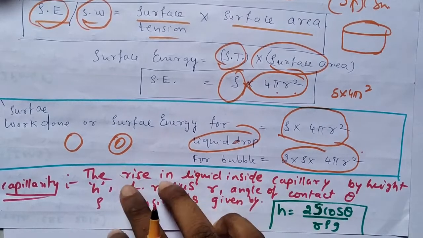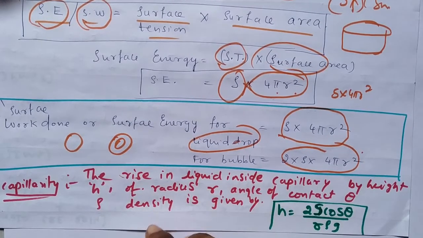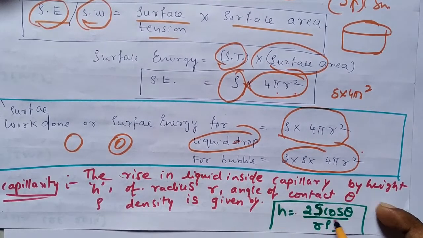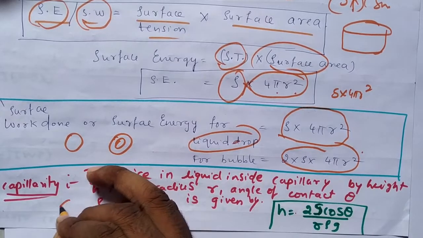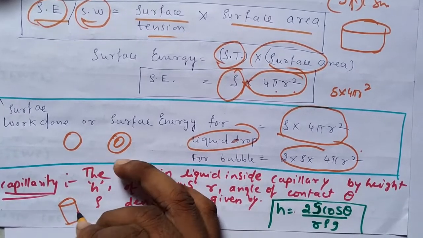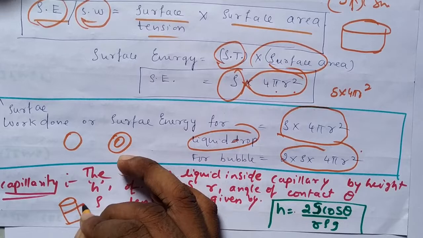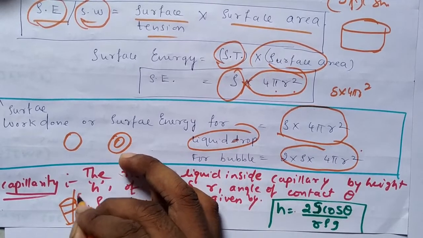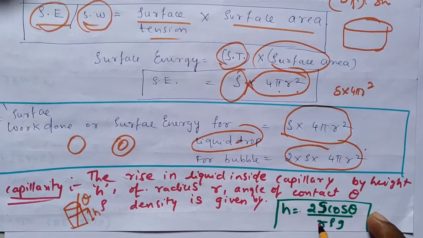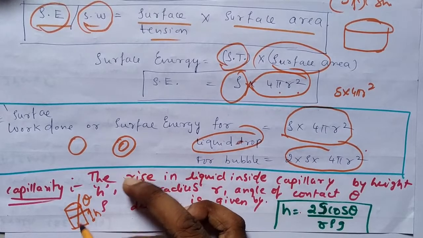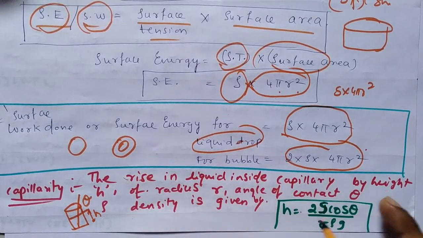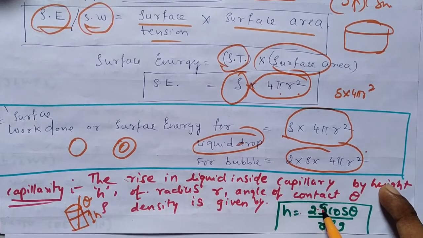The rise in the liquid, the capillarity formula, is given by h is equal to 2s cos theta divided by r rho g. Suppose you have a capillary tube, the height of the liquid is h, the contact angle is theta, the radius of the capillary tube is r, the density of the liquid is rho, acceleration due to gravity is g, and surface tension is s.